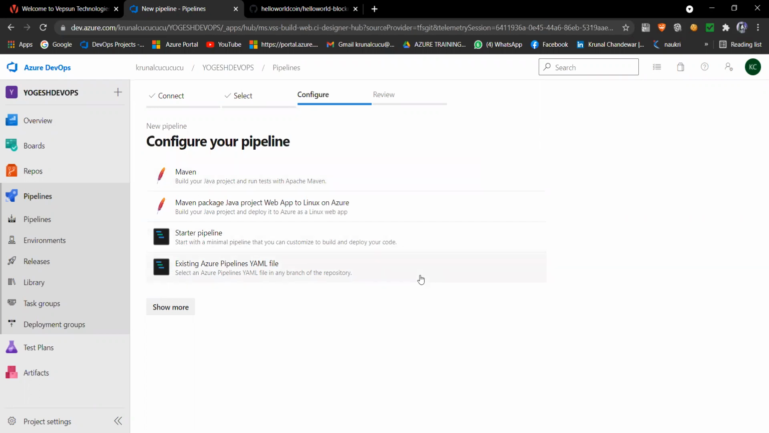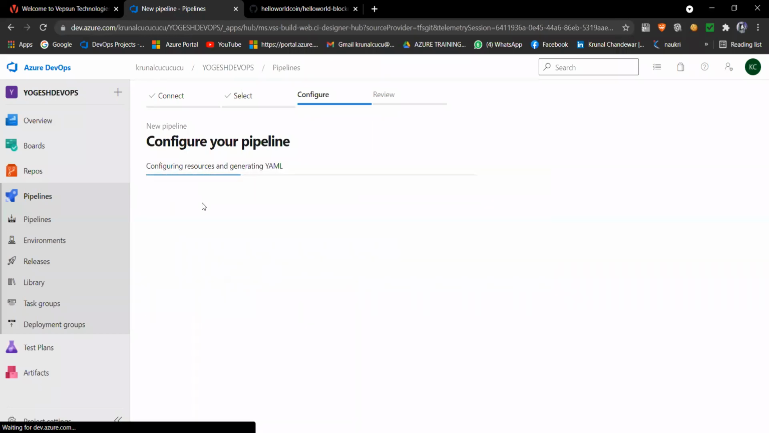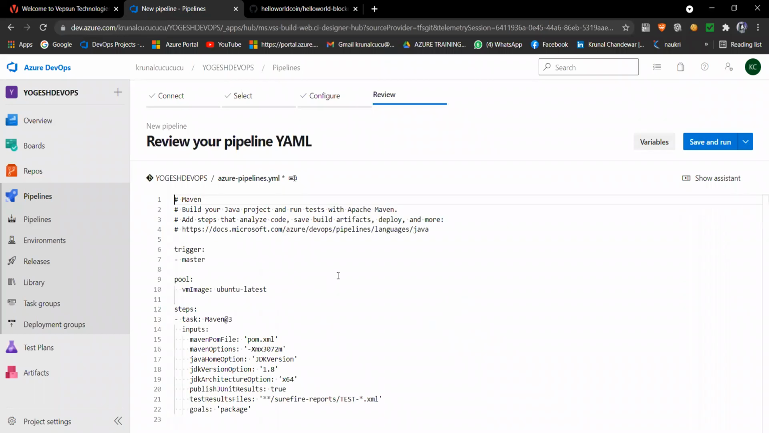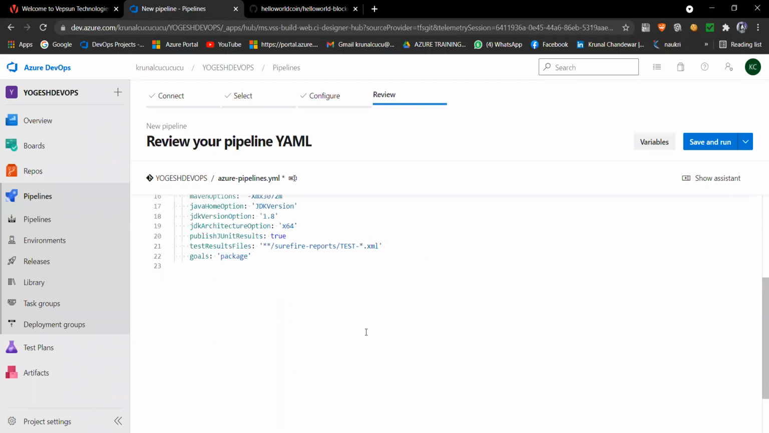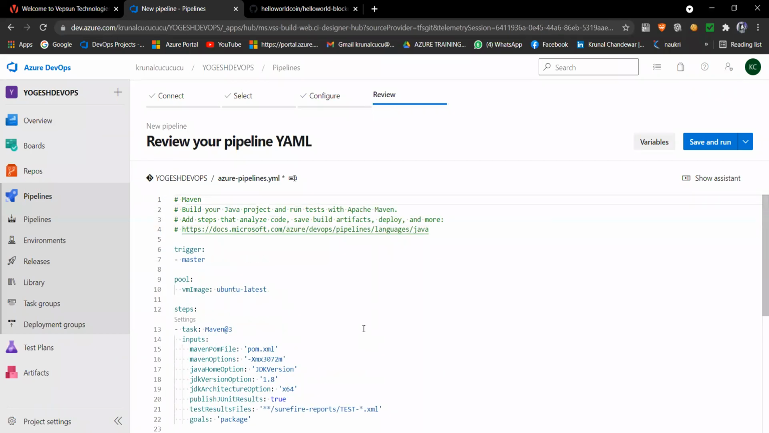You can go with this also, but it is saying that code is here, so you should go with this. So that's why we will select this Maven. Now I selected that Maven and see, now we come to this dashboard, and here this is our scripting, YAML script for creating a new pipeline. Here we are creating a new pipeline. Okay, and what is the scripting for that?